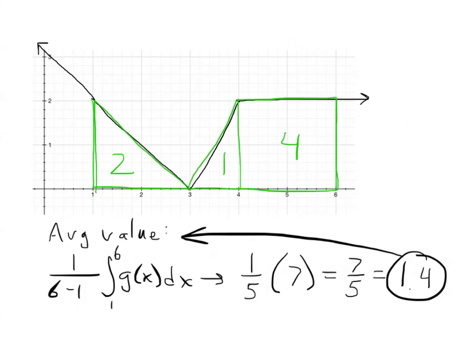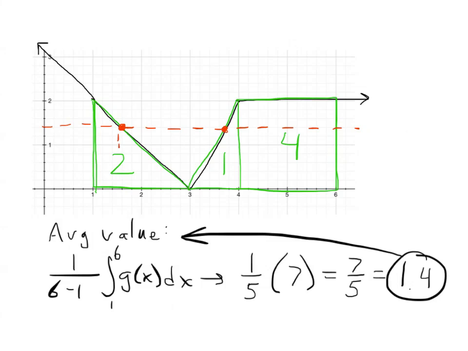Now the problem is asking me to approximate the x values where this function is equal to 1.4. So effectively, I need to look at where this function that I've drawn has a height of 1.4. What I'm doing is drawing a horizontal line at 1.4 to indicate where that height would be. It looks to me that it happens right about there, and then again over in this neighborhood. And again, I'm looking for an approximation here, so we can come up with something close.